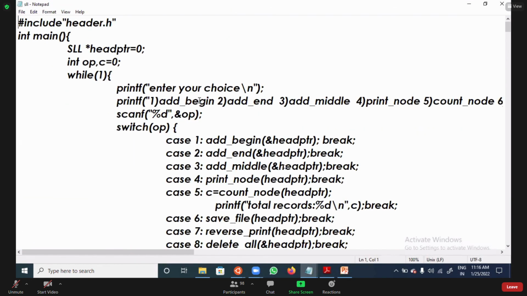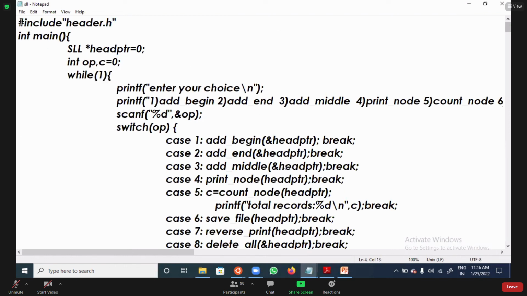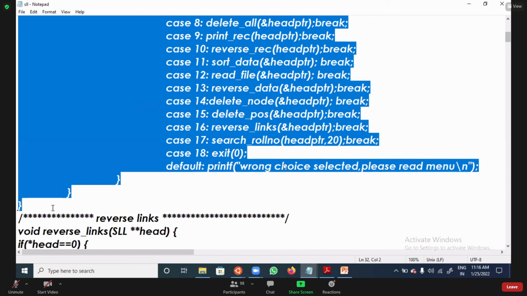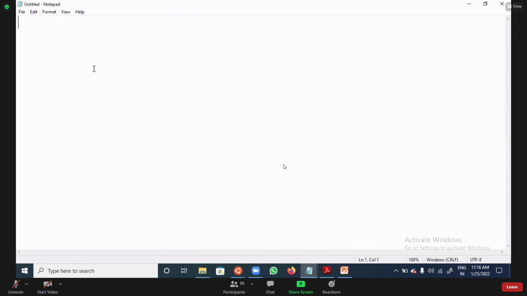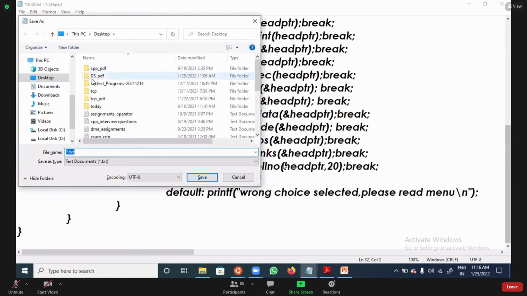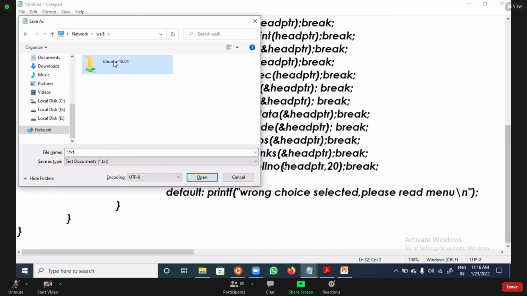Whatever function calls are there, these function calls I'm going to write in one file. Only these function calls I'm writing.